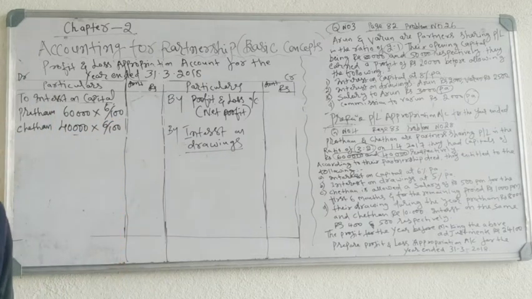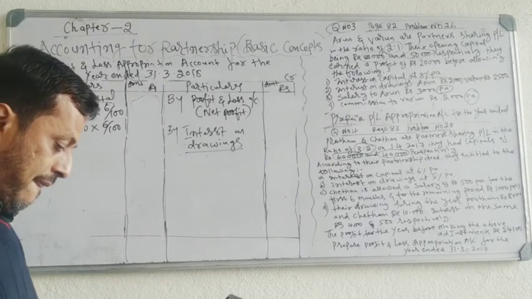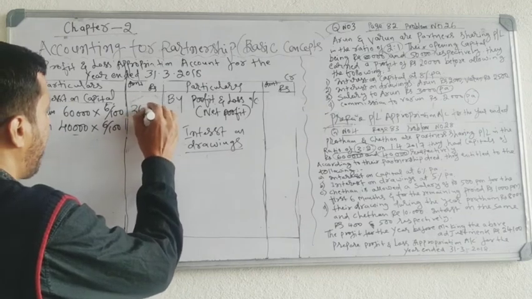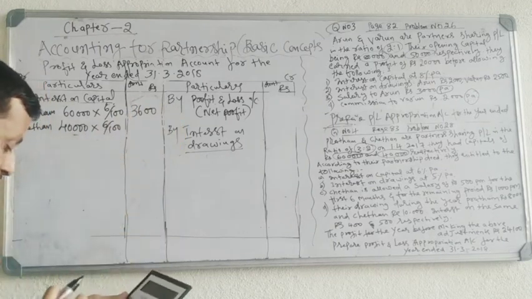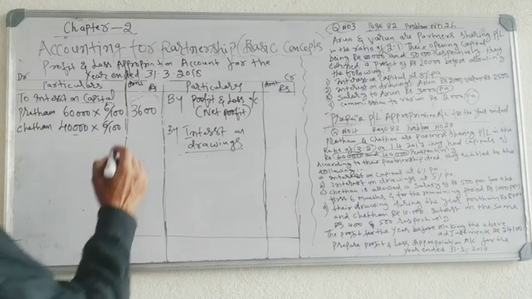Just calculate. 60,000 into 6% comes to 3,600. 40,000 into 6% comes to 2,400.